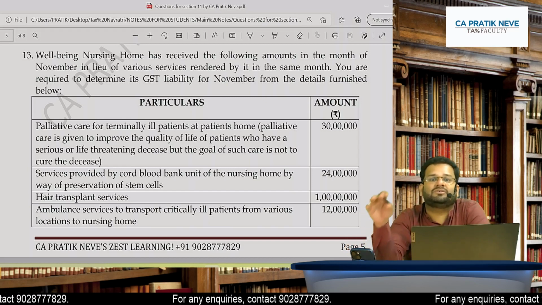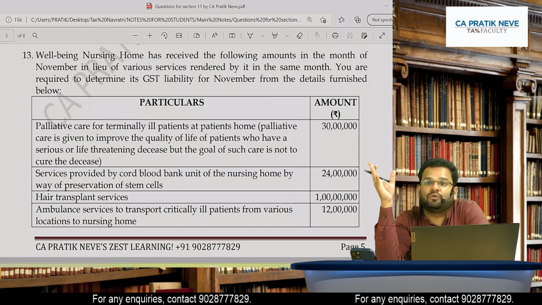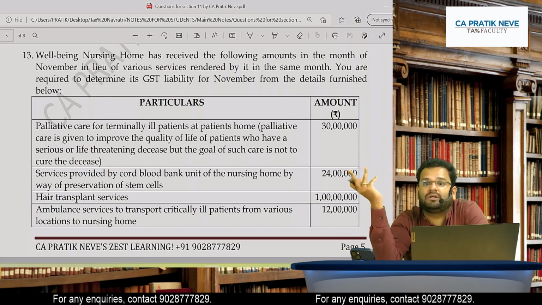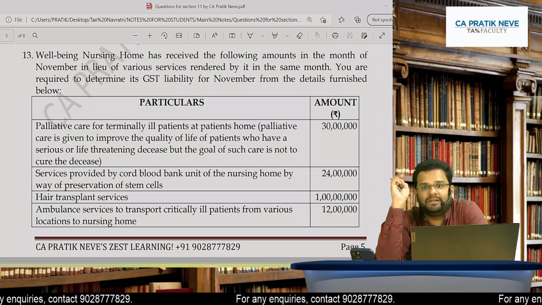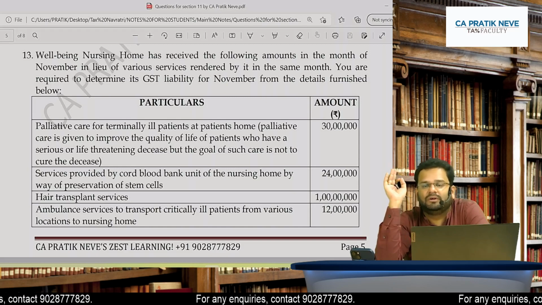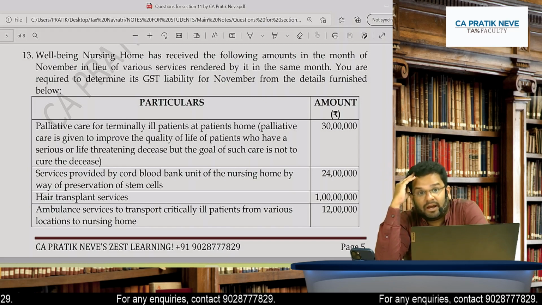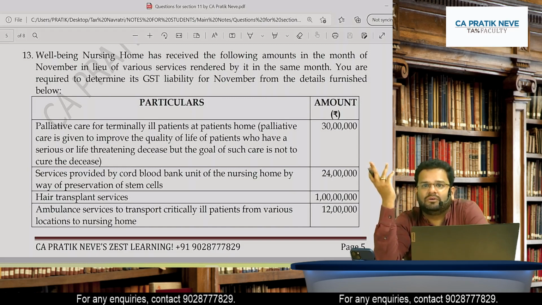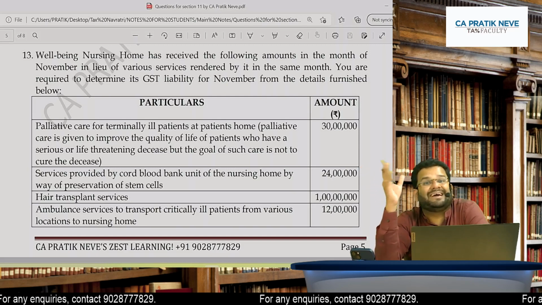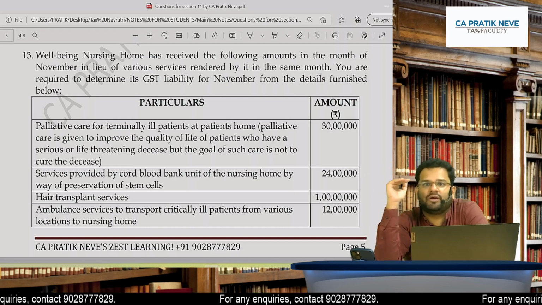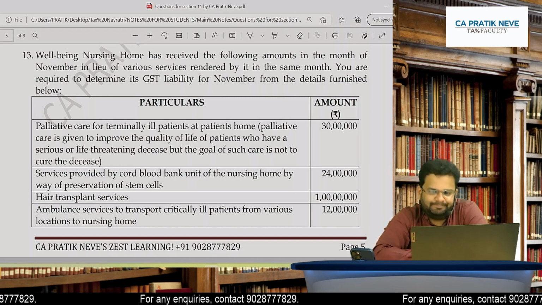Or some of my CS students are asking me what is the difference between 44AD, 44AE, 44AB tax audit, what it is. So all these things will get clear to you tomorrow. So please do attend tomorrow's session, all of you. It's going to be an intense session of 3 hours of PGBP. And of course, important for exec also, CS professional also, CA intermediate also. You cannot avoid PGBP in any level, any course. So for everyone, it will become very critical. Do attend. Okay.